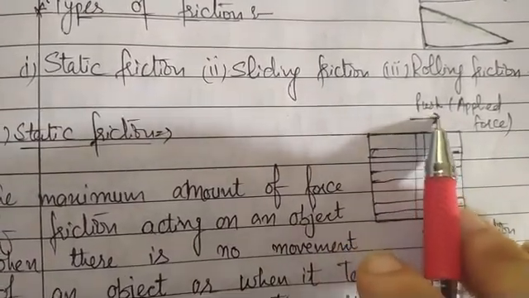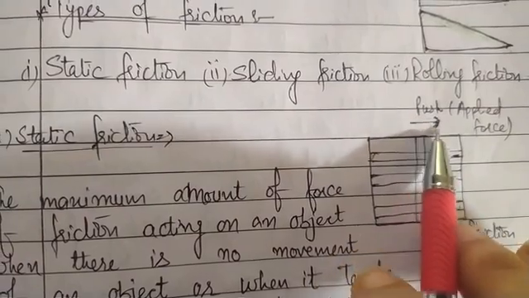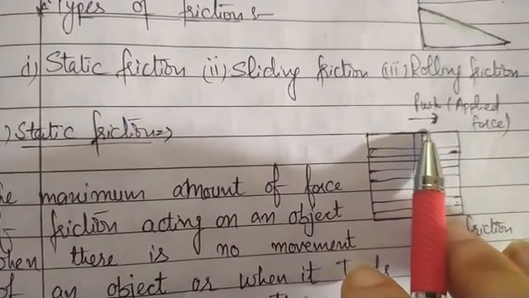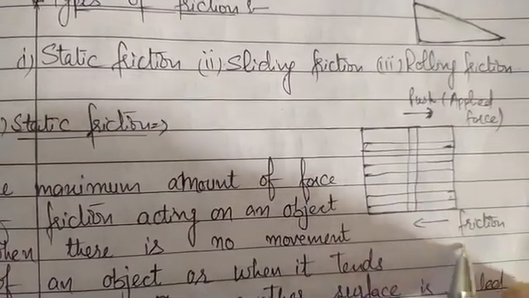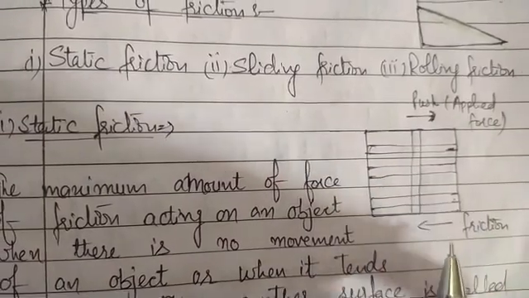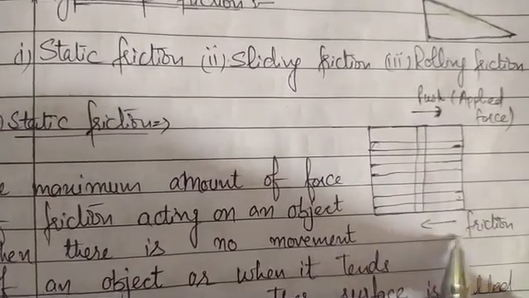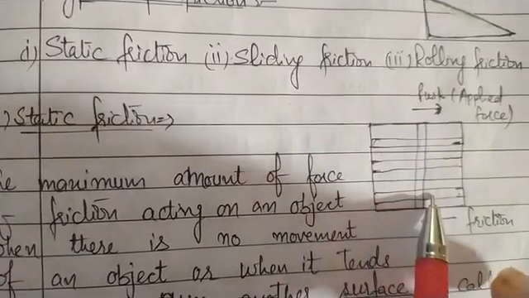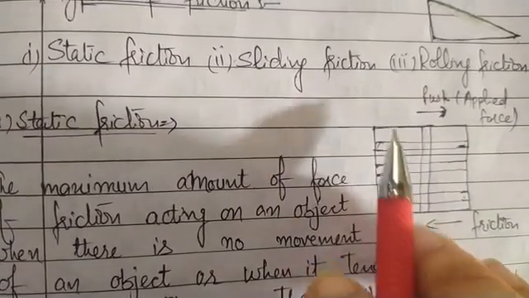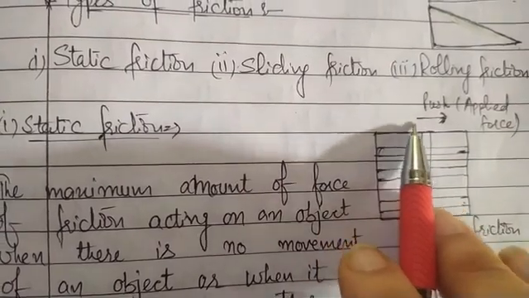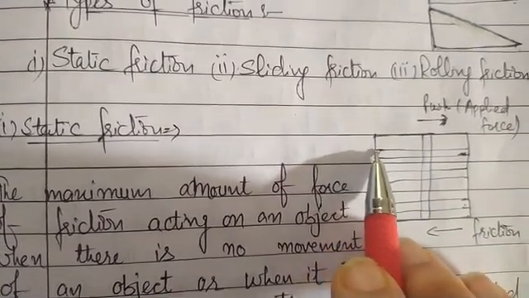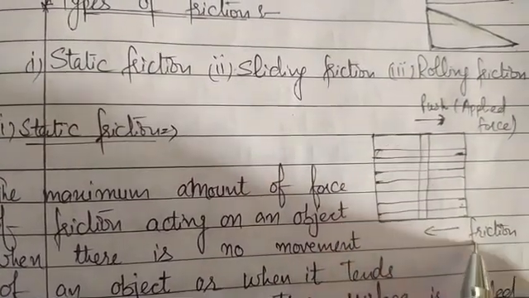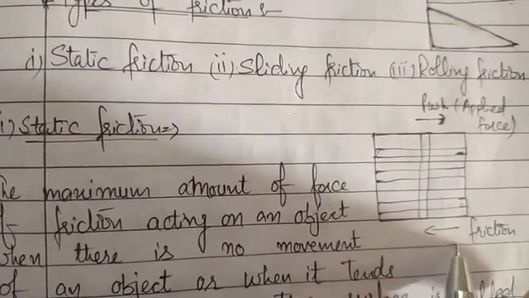As we push or pull the object in this direction, there will be another opposite force, known as friction, which is pushing this box in the opposite direction. So the box will not move at all. After that, if we increase the force applied on this box, then the force of friction will also increase.